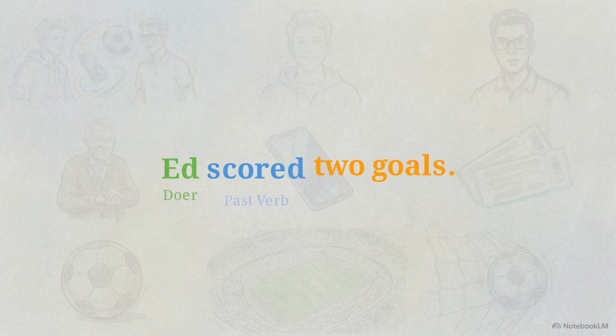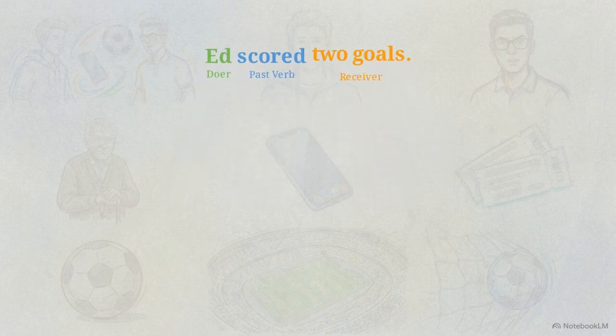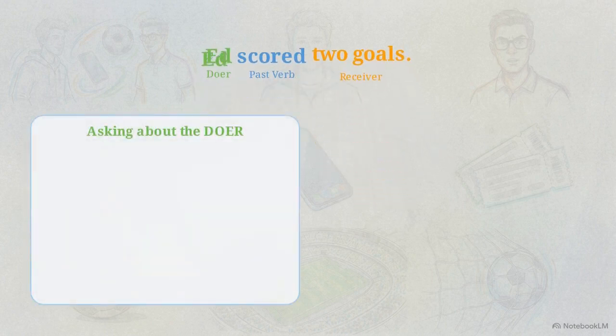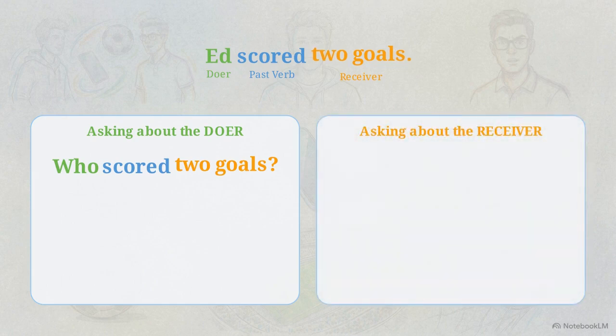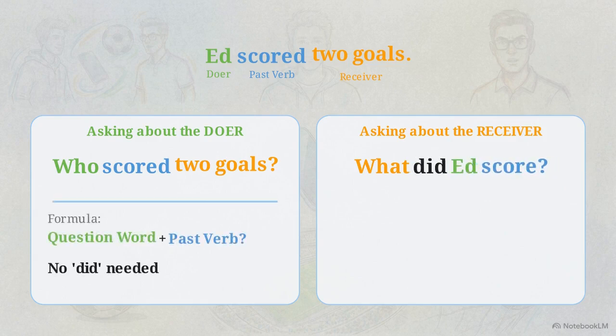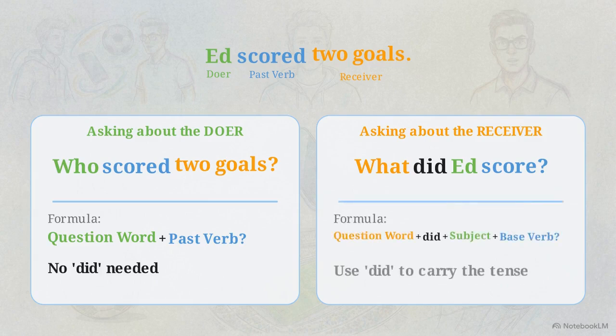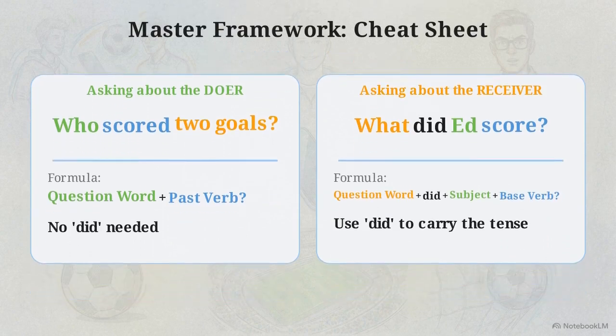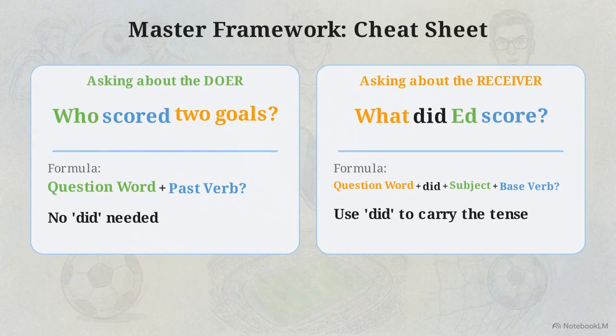Let's pull one final sentence from the text message to test both rules simultaneously. Ed scored 2 goals. We can extract 2 completely different pieces of information from the sentence depending on how we build our questions. To find out the doer of the action, the question word takes the subject position. No helper verb needed. Who scored 2 goals? To find out what was received or achieved, we bring back our helper verb. What did Ed score? Ask about the doer? Drop the did. Ask about the receiver? Bring the did back in. Keep this framework handy, and you'll always know exactly which structure to use.